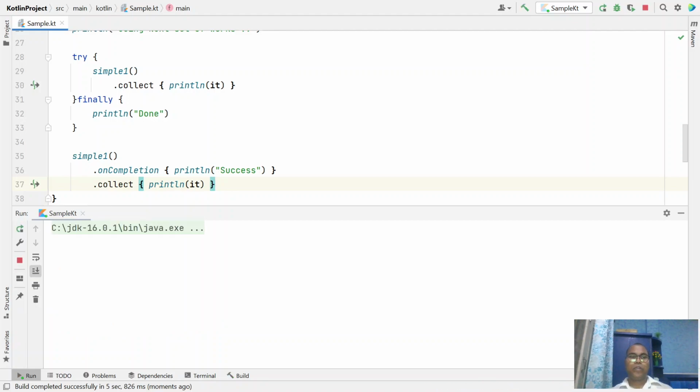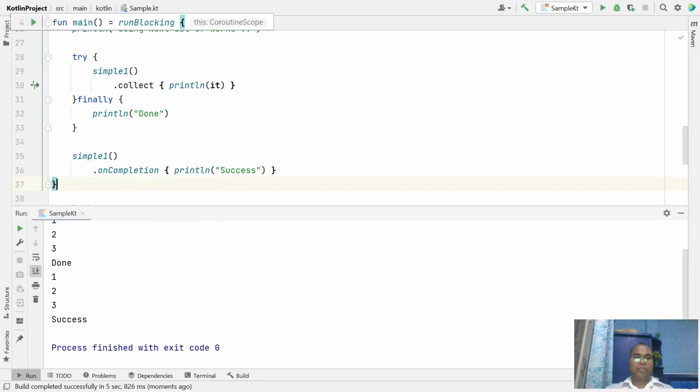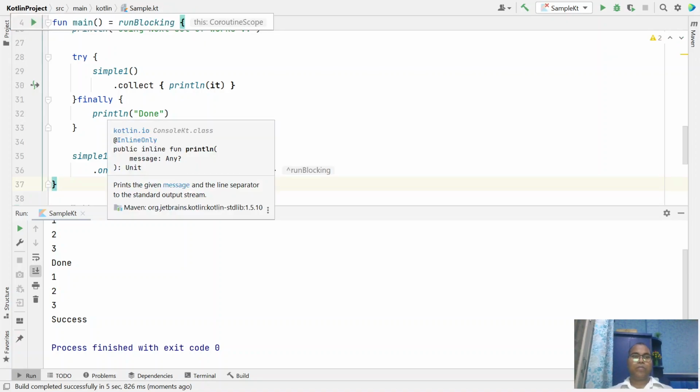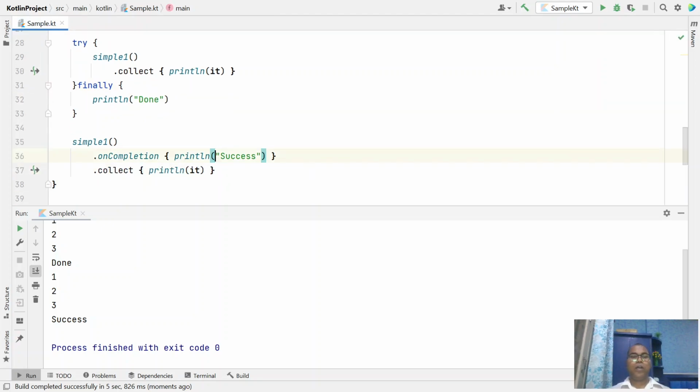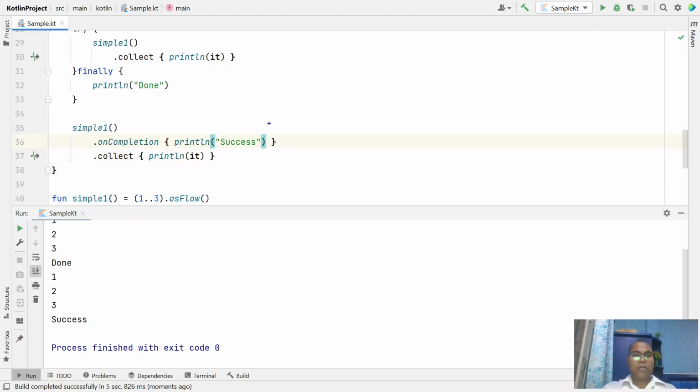So this is your imperative way: you just write a finally block. Similarly, in the declarative way, we have to use another operator, onCompletion. This is also an intermediate operator, and this is the equivalent of writing a finally block in the imperative way.